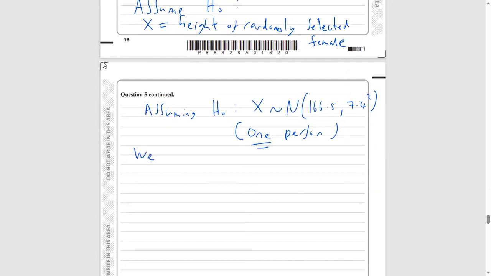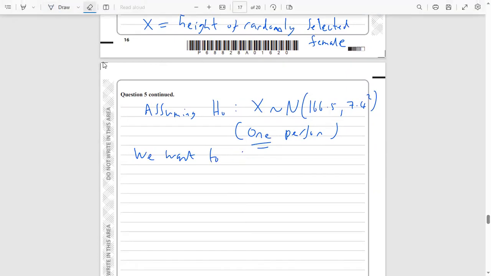So let's make this really clear. Again, my handwriting is absolutely awful, so please do bear with me. We want to find the distribution of the mean of 50 randomly selected females, because when we collect our data, we're not going to pick one person.